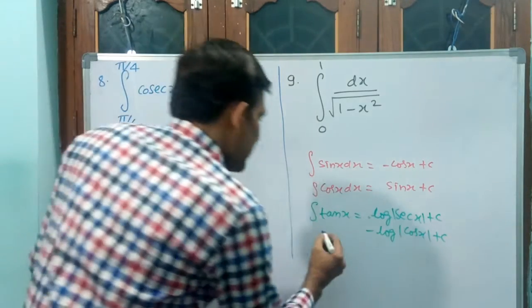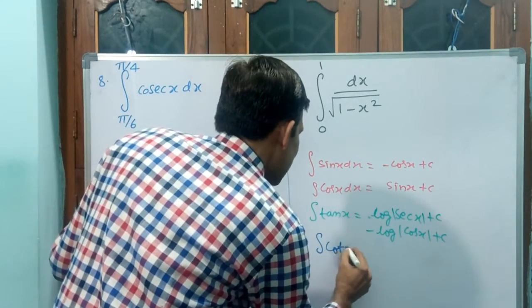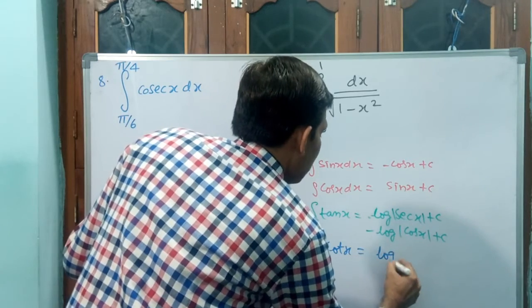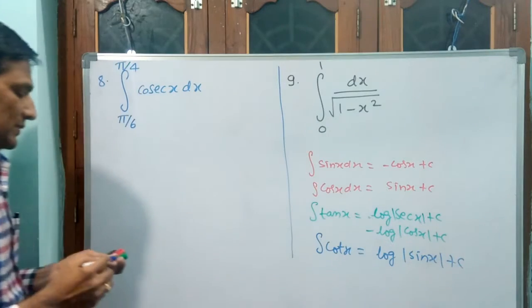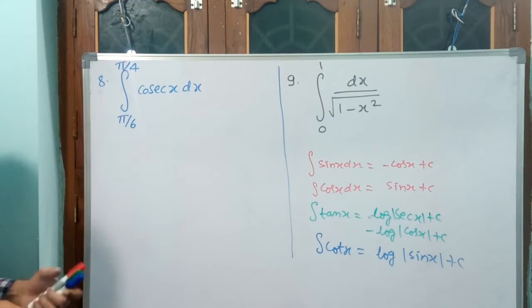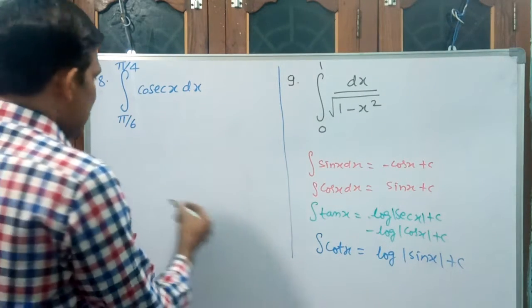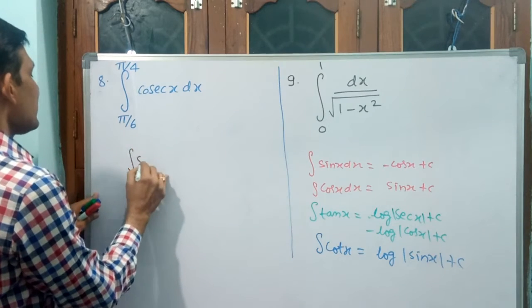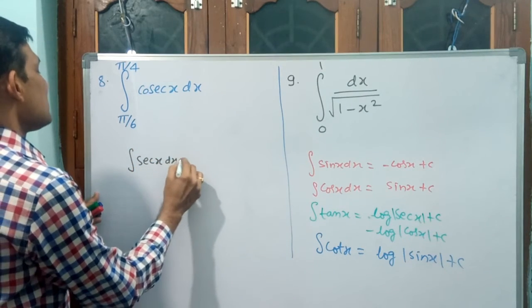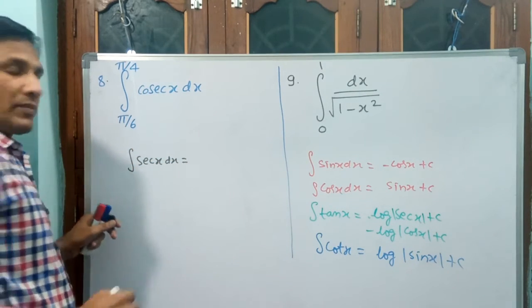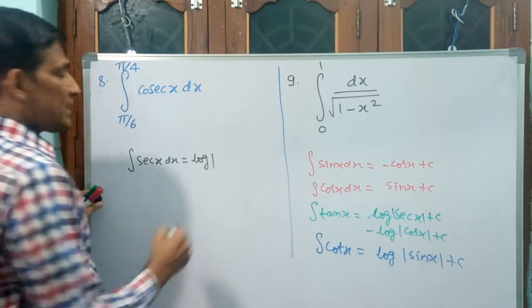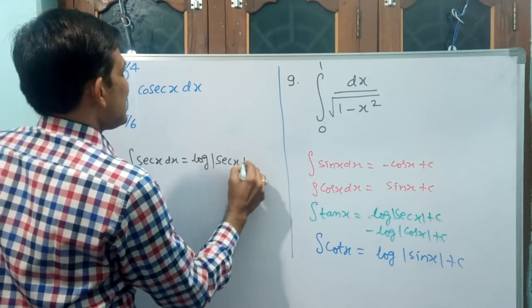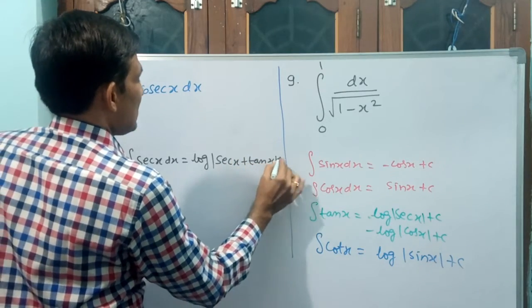Next, integral cot x is log modulus sin x plus c. Integral secant x is log modulus of secant x plus tan x, plus c.